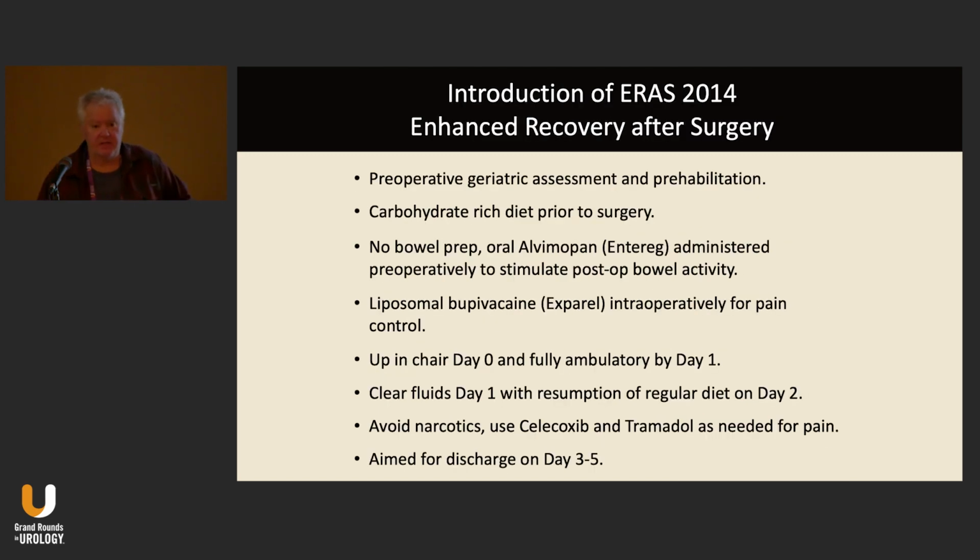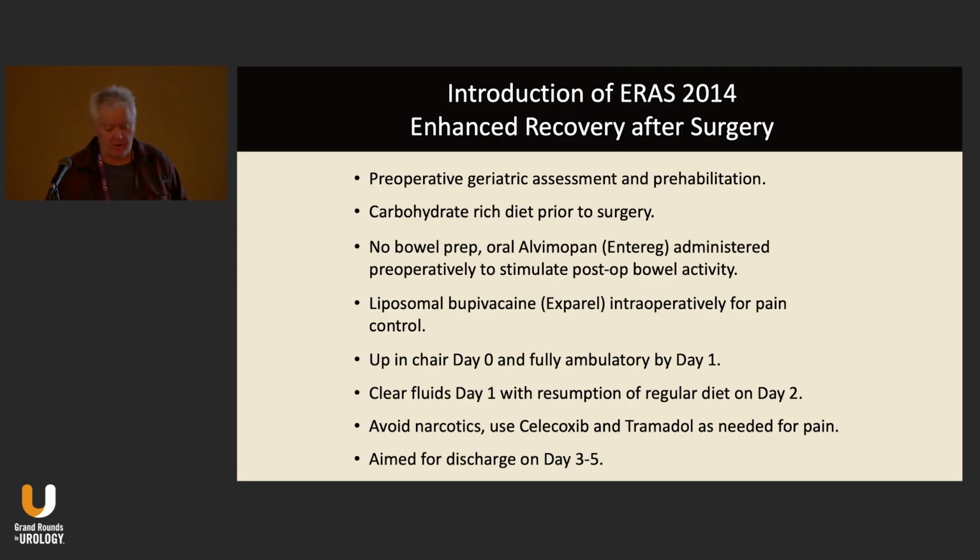So we introduced ERAS, enhanced recovery after surgery, in 2014. Geriatric patients underwent preoperative evaluation and prehabilitation. We gave patients a carbohydrate-rich diet prior to surgery. We eliminated bowel prep, except for patients perhaps who had radiation therapy or multiple pelvic operations. And we used Entereg preoperatively to stimulate bowel activity post-op.